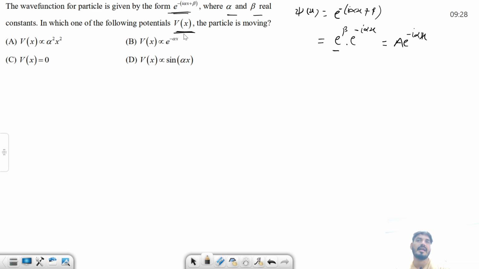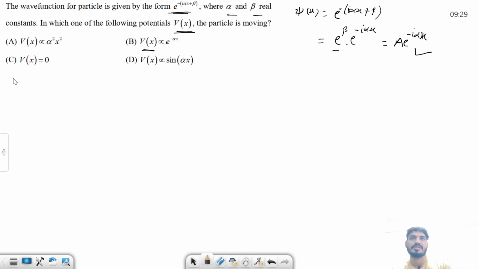What we have to find is this: there is a particle whose wave function is given, and we have to find the potential. How do we do it? Whenever you face this kind of question, when the wave function is given to us and they are asking about the potential, always remember to use the Schrodinger equation.